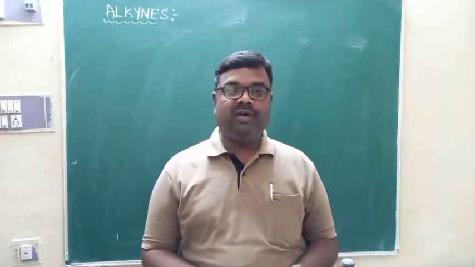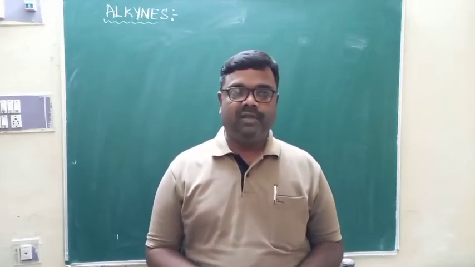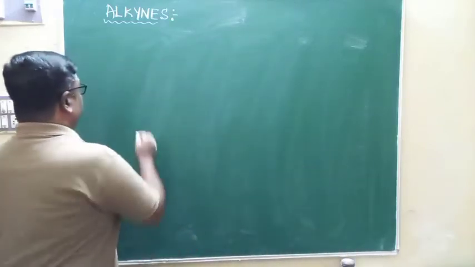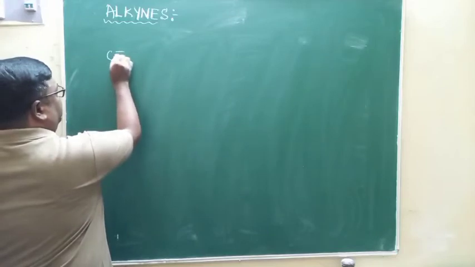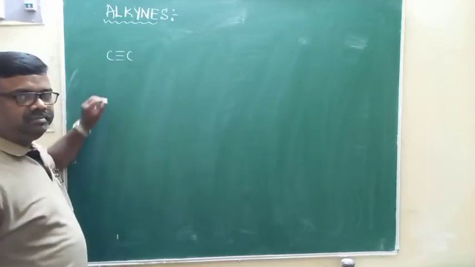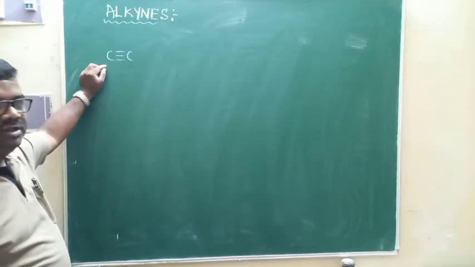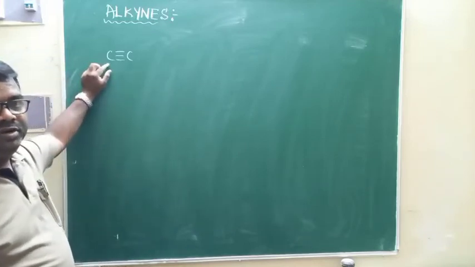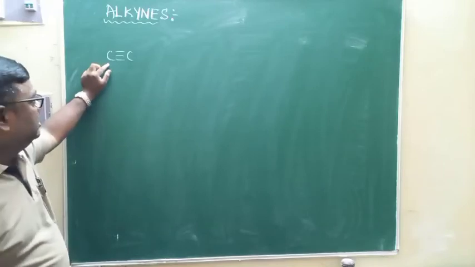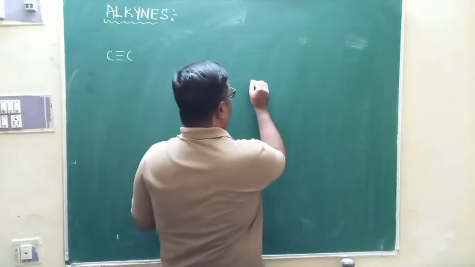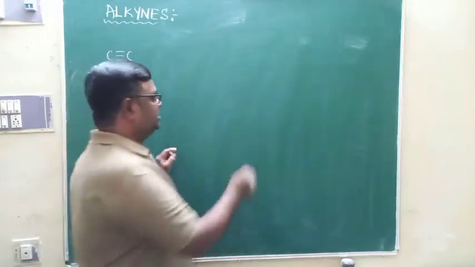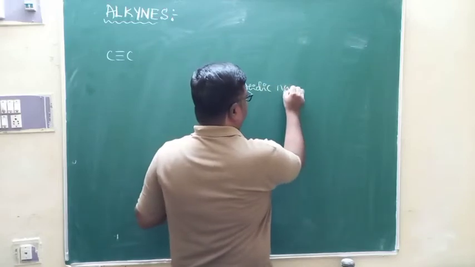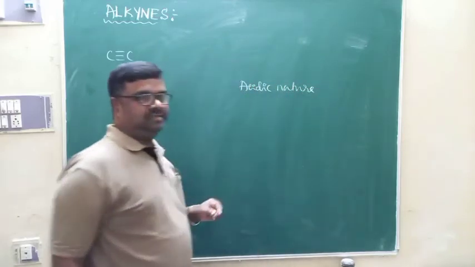Any chemical property of an organic compound depends on the structure of the organic compound. If you look at the alkynes, they are characterized by a carbon-to-carbon triple bond, and most of the properties of alkynes are due to the presence of the carbon-to-carbon triple bond. With that, we are going to discuss mainly three properties. One is the acidic nature of alkynes.